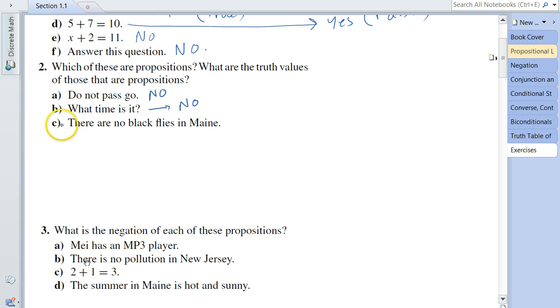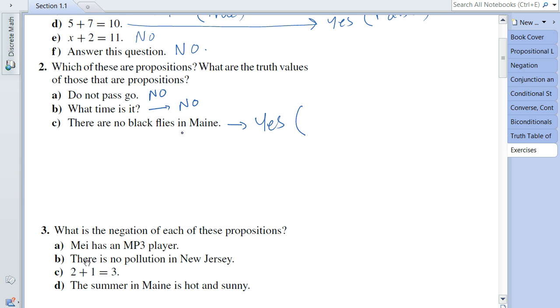So now coming to question 2c, there are no black flies in Maine. In this case, this is stating a fact, so we can say for sure that this is a proposition. Now the truth value of the proposition, to be honest with you, I haven't been to Maine, but any person who has been to Maine can determine whether there are black flies in Maine or not.